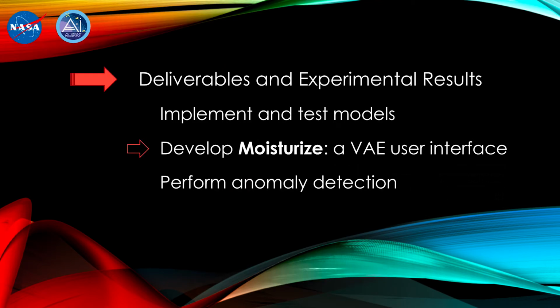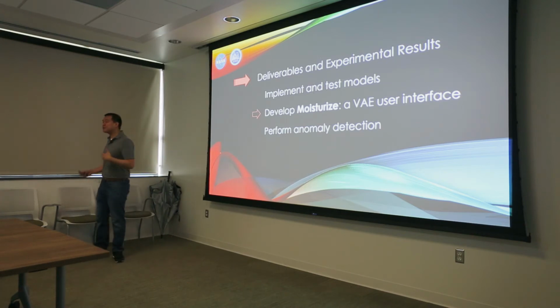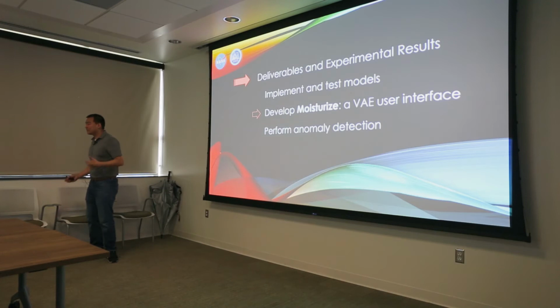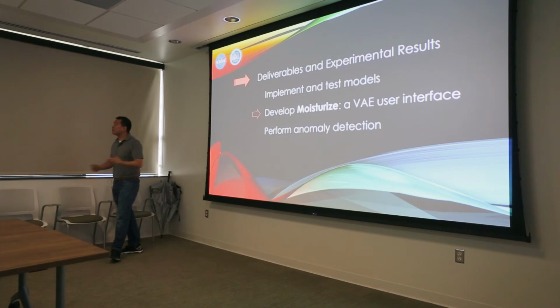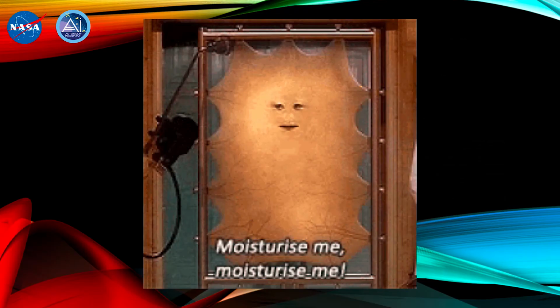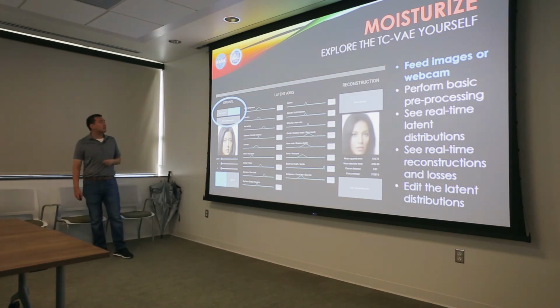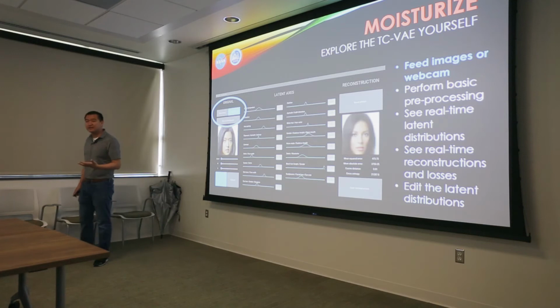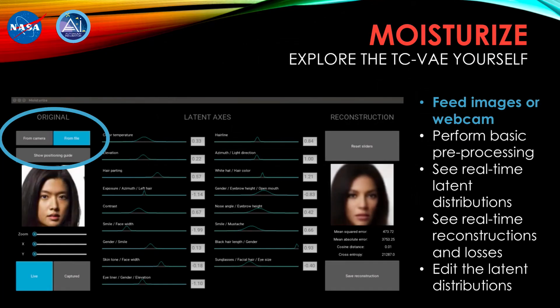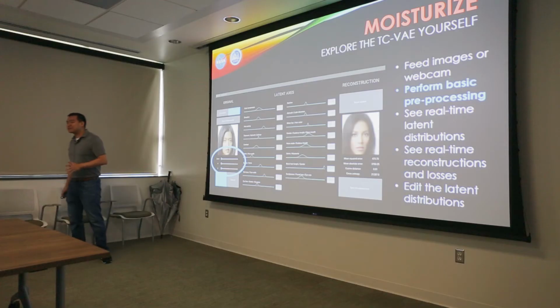So having implemented these models and tested them and trained them, Locke and I wanted to develop a user interface for more flexibly exploring the latent space and to also be able to test a larger variety of inputs to the VAE. So we developed an app called Moisturize, after a famous Doctor Who villain. And the app is pretty simple. You set an input, so you can decide whether you want to take as input a static image or a webcam stream. You do some light preprocessing on it. Really, it's just changing the zoom factor or doing XY translation.